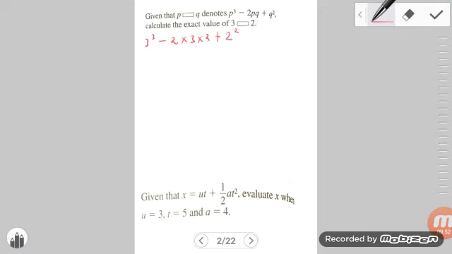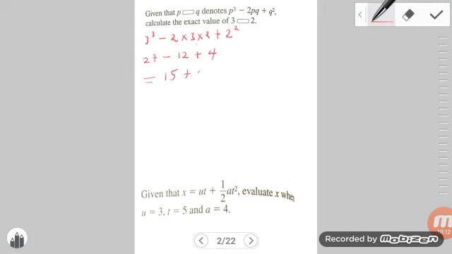Easy substitution. 3 cubed is 27, that's 3 times 3 times 3, minus 2 times 3 is 6, 6 times 2 is 12, and of course 2 squared is 4. So 27 minus 12 is 15, and 15 plus 4 is equal to 19.